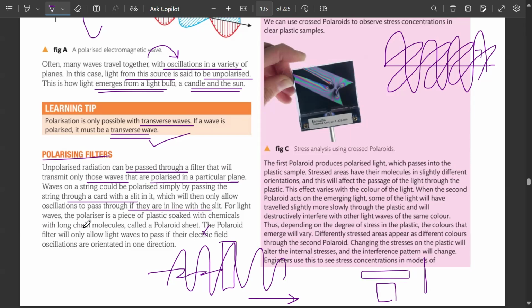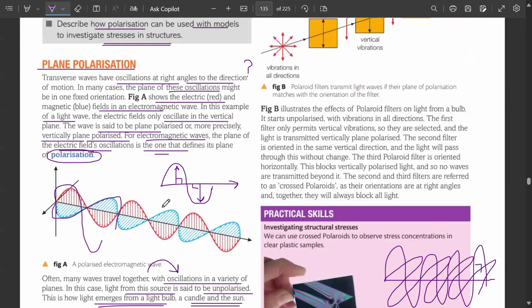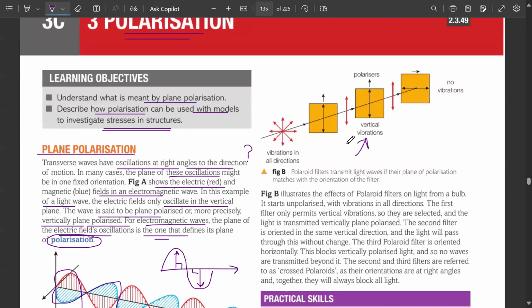For light waves, the polarizer is a piece of plastic soaked with chemicals with long chain molecules such as Polaroid sheet. The Polaroid filter will only allow the light waves to pass if their electric field oscillations are oriented in one direction. So, figure B over here illustrates the effect of Polaroid filters on light from a bulb.